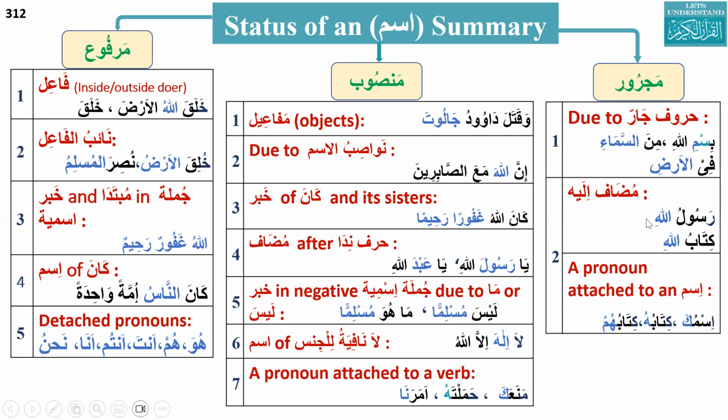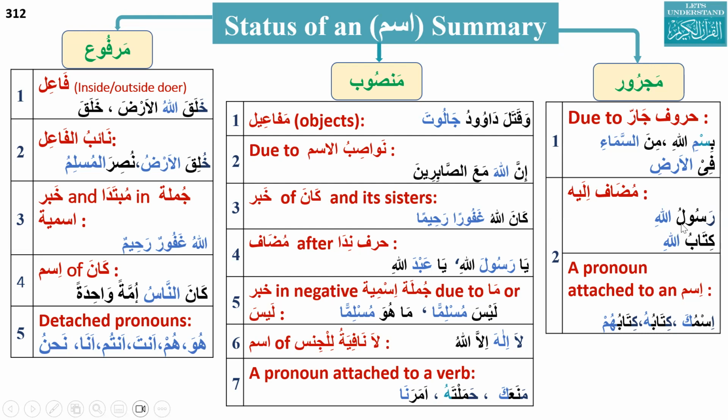The second important property is that mudaf ilayh will always be majroor. The status of mudaf ilayh will be jar. Rasulullahi, Kitabullahi.